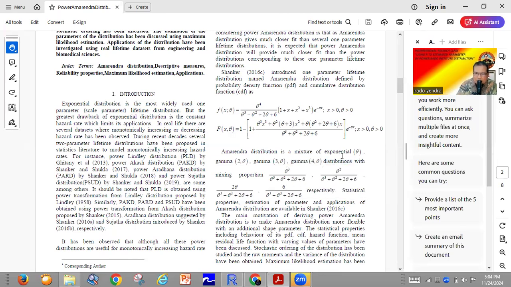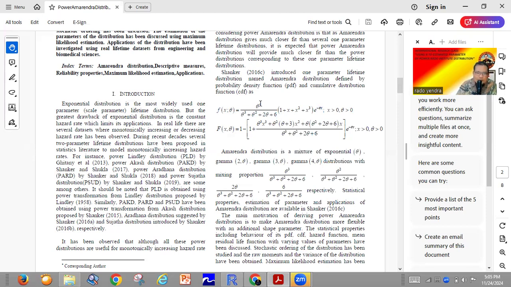Then we use the concept of mixture distribution. We can find the density function of the Amarendra distribution, like theta^4 divided by theta^3 plus theta^2 plus 2 theta plus 6, multiplied by 1 plus x^2 plus x^3, multiplied by exp(-theta x). And this is equal to the Rama Sukhadha distribution with k equal to 4.